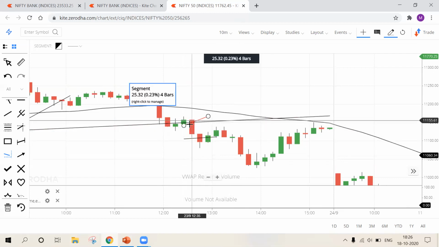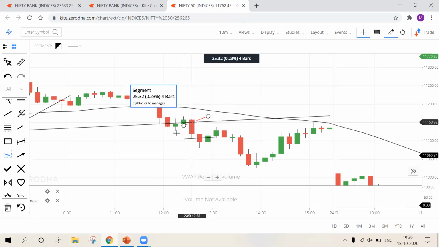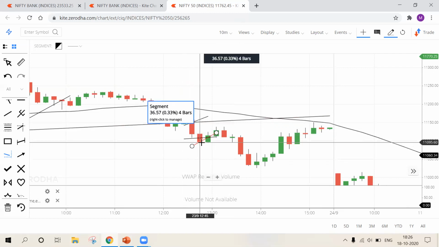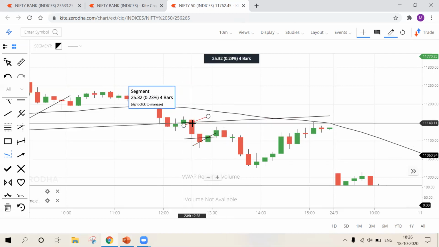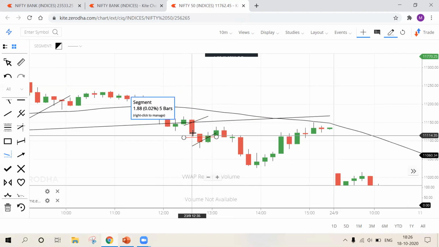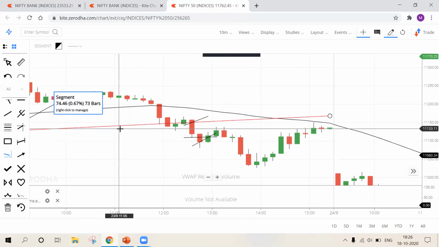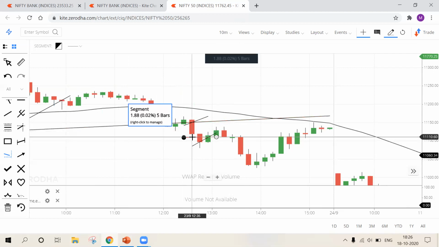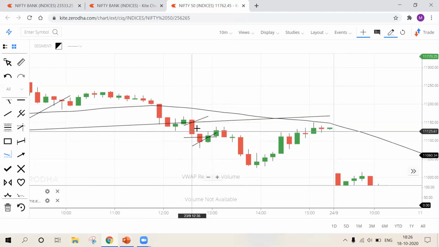This is breakout candle because it broke the trend line, and this is confirmation candle because this candle is formed after breakout candle, and this confirmation candle should break the low of breakout candle. So that happened. So first confirmation is breakout from a key level. Second confirmation is lower low formation, 2 back-to-back red candles.